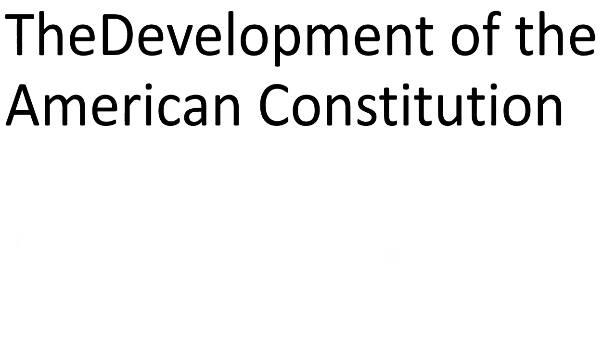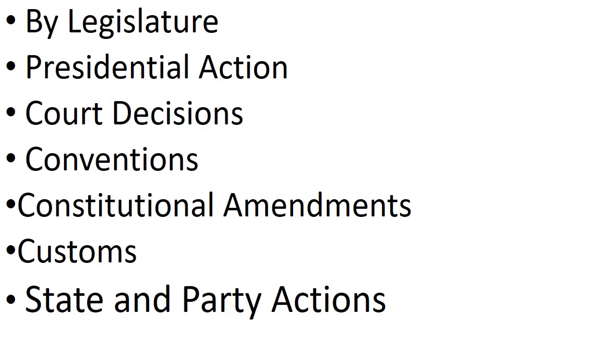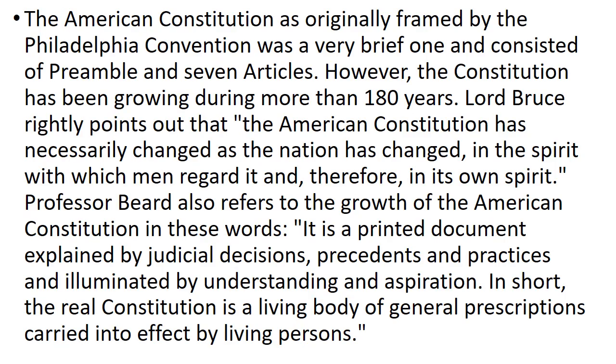In the previous chapter we discussed the history of the USA Constitution. Now we will learn about the development of the American Constitution. In this chapter I will share about legislature, presidential action, court decisions, conventions, constitutional amendments, customs, and state and party actions. The American Constitution as originally framed by the Philadelphia Convention was a very brief one and consisted of a preamble and 7 articles. However, the Constitution has been growing for more than 180 years.